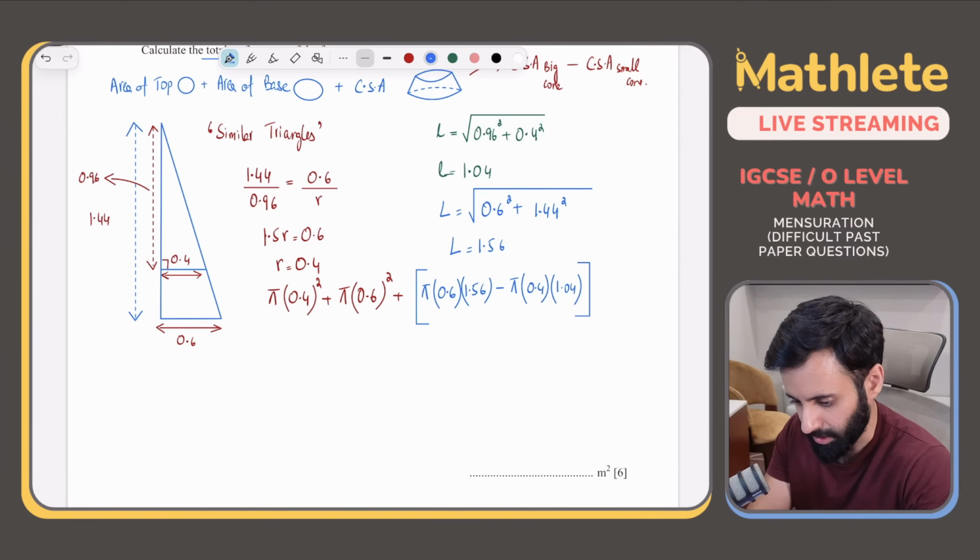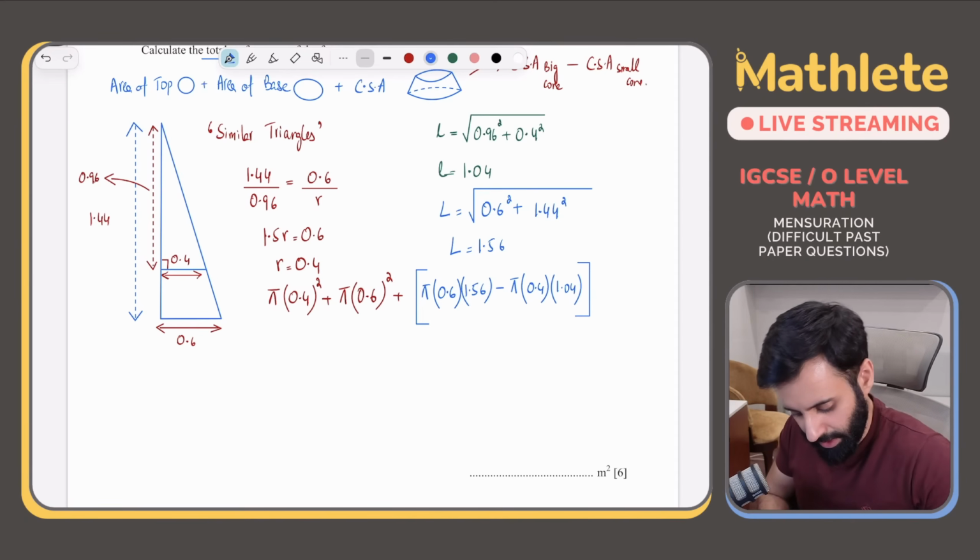Okay, so this is it, the moment of truth. Time to put this all together. 0.4 squared plus pi into 0.6 squared, plus pi into 0.6 into 1.56, close the bracket, minus pi into 0.4 into 1.04.